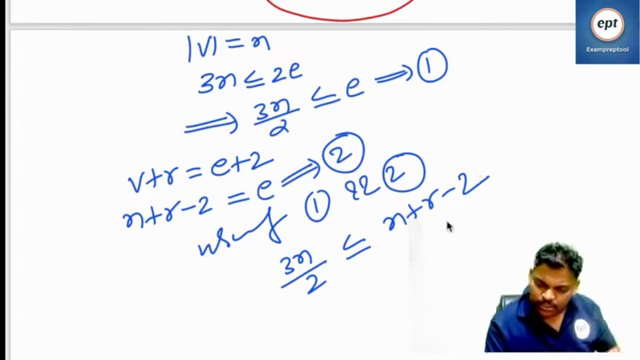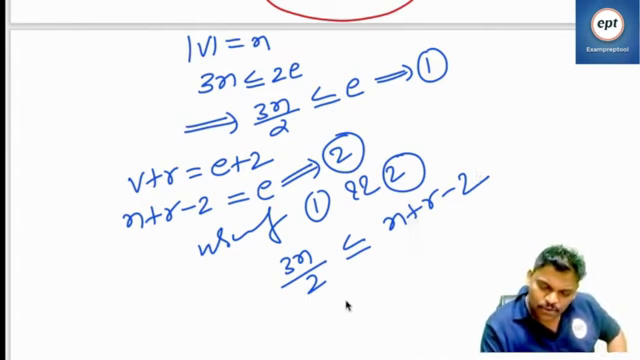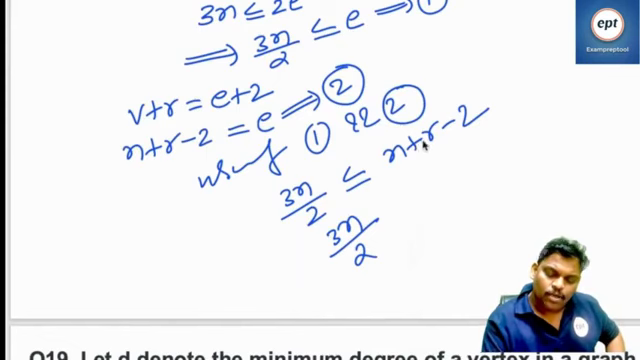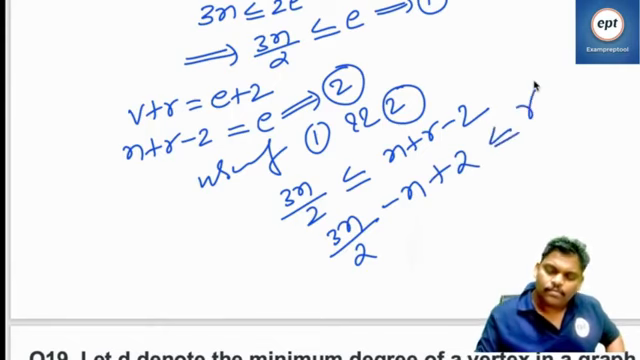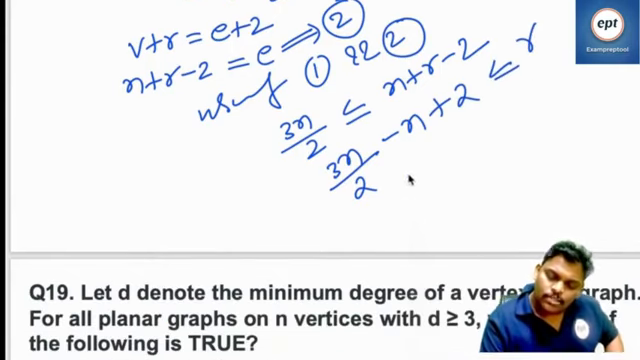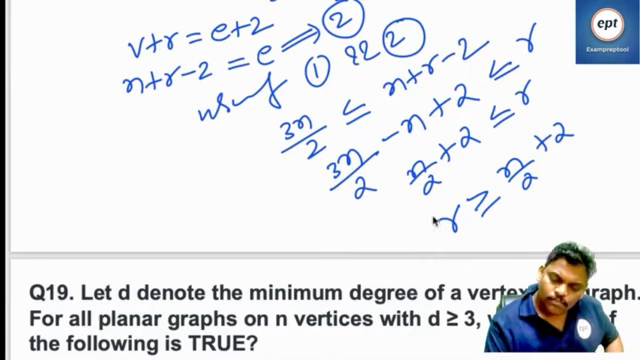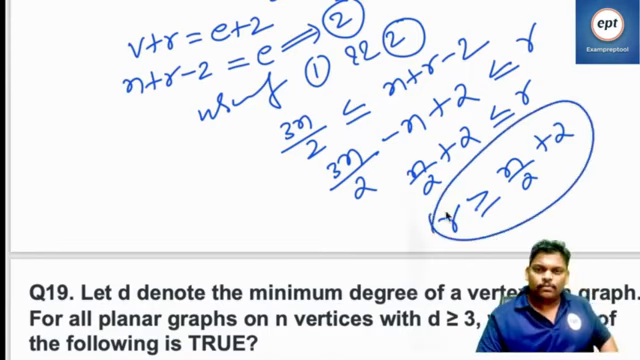Right? N plus r minus 2. Now this one is going to be 3n by 2. You want faces, right? Minus n plus 2 is less than or equal to r. So finally it is going to be n by 2 plus 2 less than or equal to r. If you write in the reverse order, r is greater than or equal to n by 2 plus 2. So that is the answer for this.